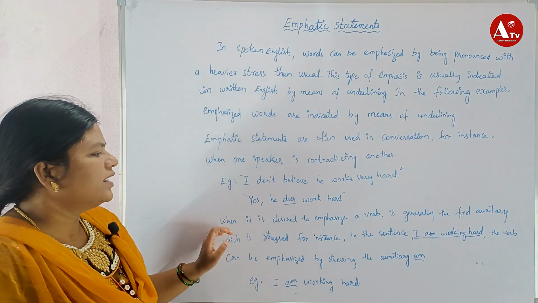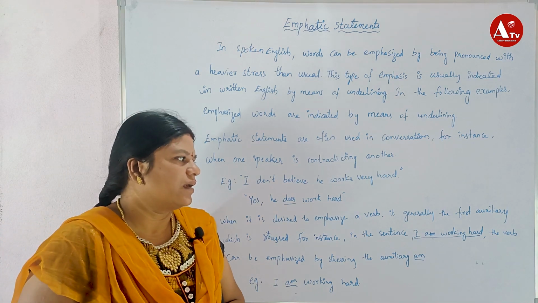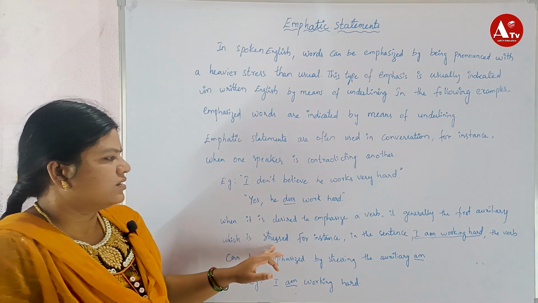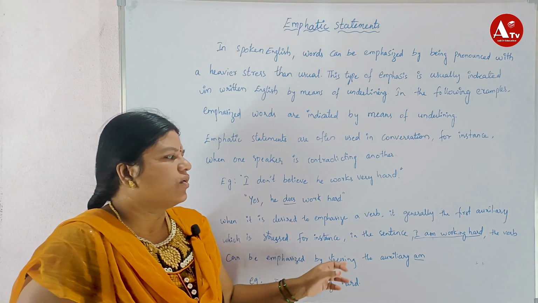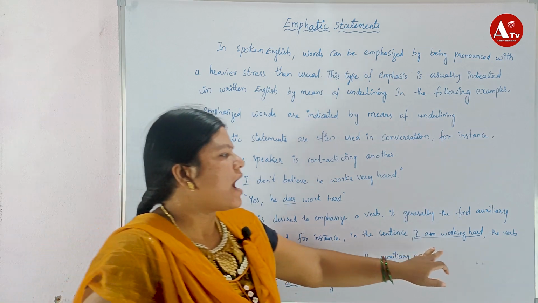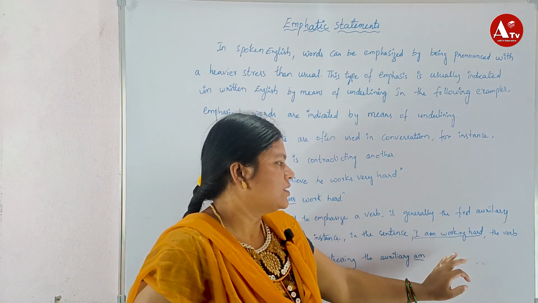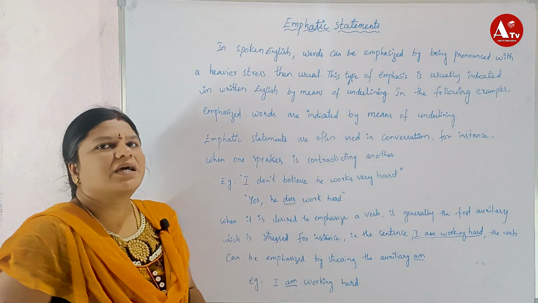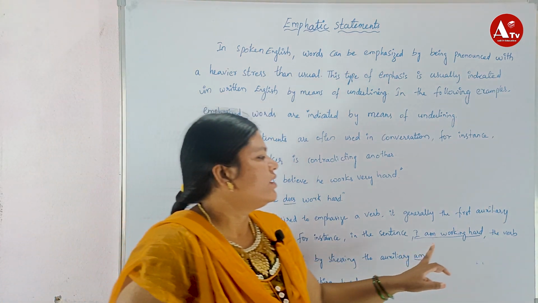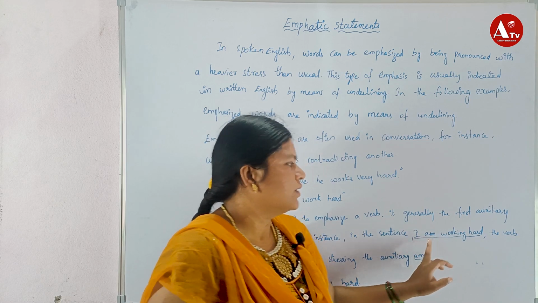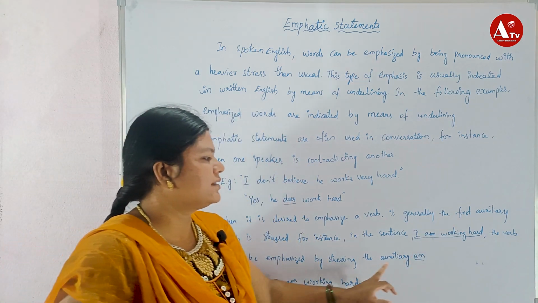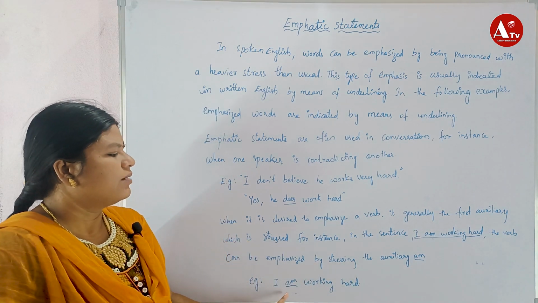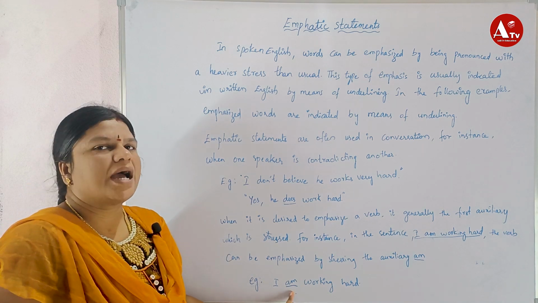When it is desired to emphasize a verb, it is generally the first auxiliary which is stressed. For instance, in the sentence "I am working hard," the verb can be emphasized by stressing. So here, where is the verb? The auxiliary is "am." So in the example "I am working hard," I am stressing the word "am."